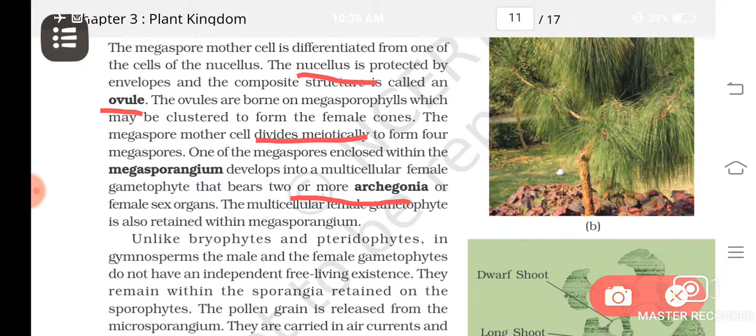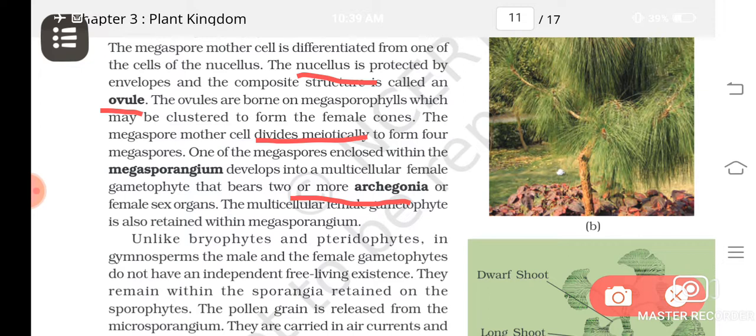Understood? So what is pollination? Transfer of pollen grains from the anther to the stigma. Here anther and stigma we cannot see. We can say from the male cones, that is from the microsporophylls. What will they have? Microsporangium, and in that what will be there? Microspores. These microspores contain what? Male gametophyte.